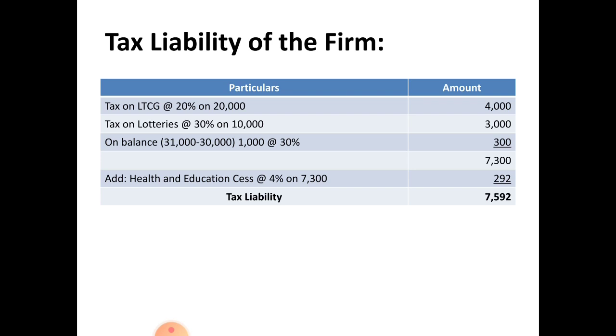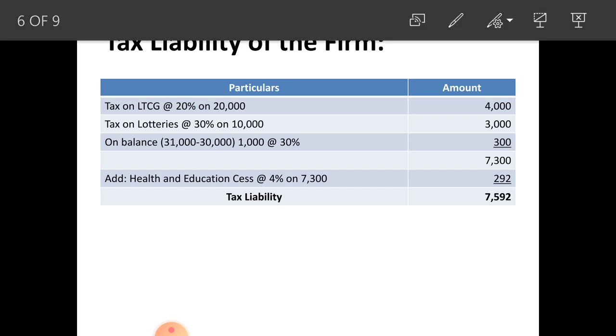On this 31,000 you have to pay tax, that is on long term capital gain and lotteries at special rates, that is on long term capital gain at 20% and on lotteries 30%. That you have to show separately. That is, tax on long term capital gain at 20% amounts to rupees 4,000.